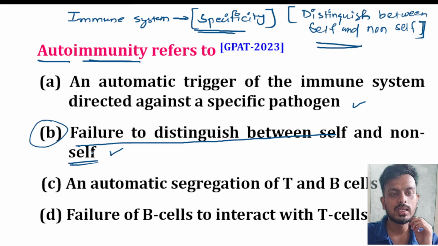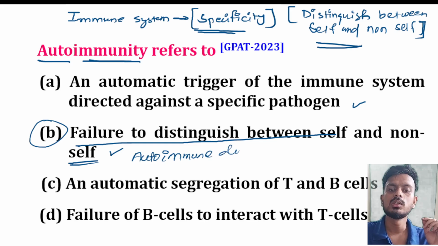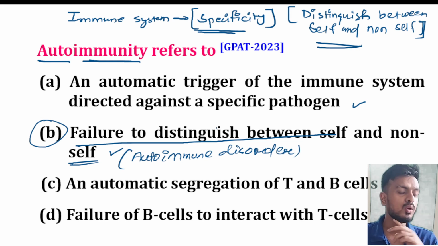Autoimmunity can also lead to autoimmune disorders, where our body acts against our own system.